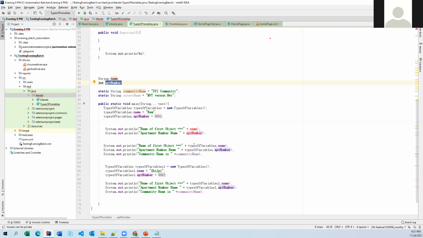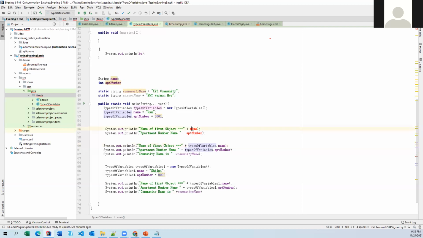That's the reason here, when I'm trying to access this name, I am using my current class object to access my variable name from the static area.